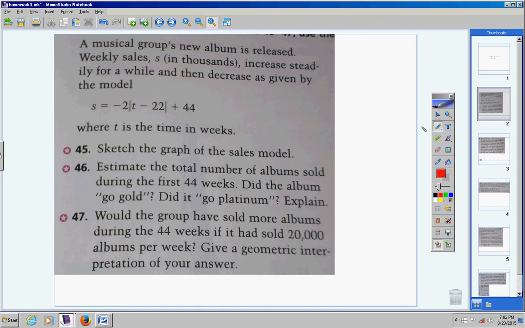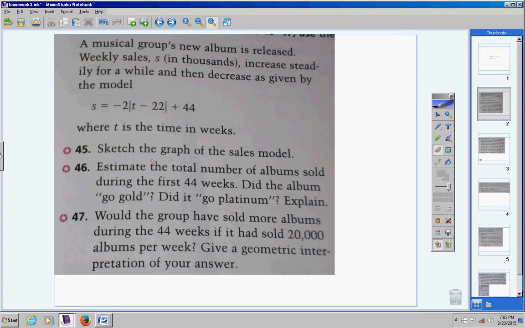So they give us a model of the sales of this new album. T is in weeks. So in other words, I could put in right here week number 3. I could put a 3 in for T right here, and out would come the sales for that week. Make sure we understand that. Okay, so moving on.